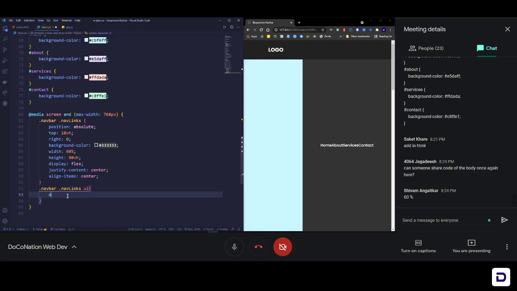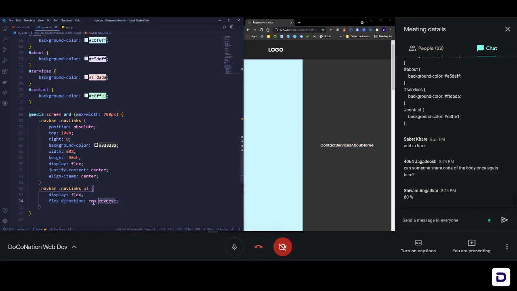So here also we need display flex. But apart from justify content and align items, I told you we have also a third property that is very useful in flex, and that third property is known as flex direction. Flex direction basically tells us whether we want a row or a column, because the default value for flex direction is always row, but we can change that. We can make it row reverse. Let's see what it does. Save it, and you can see that now contact, services, about, home, they are reversed.